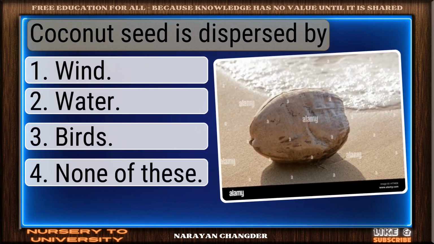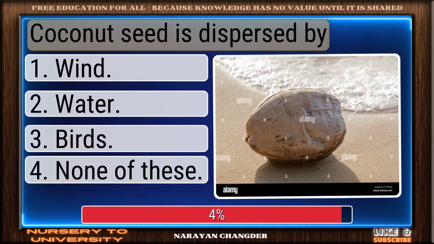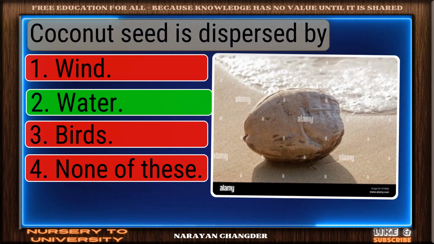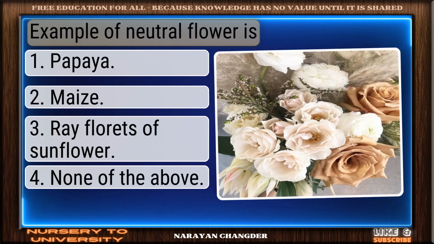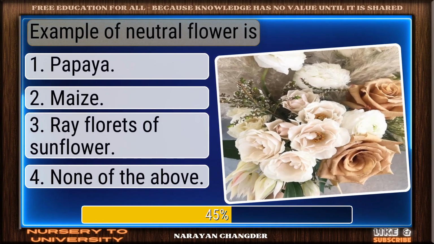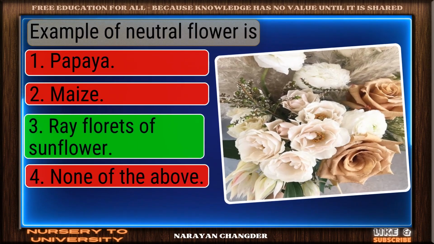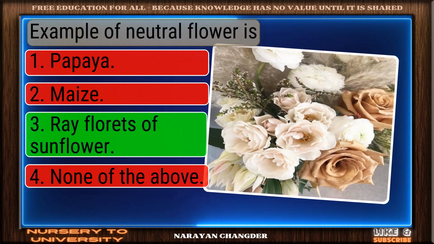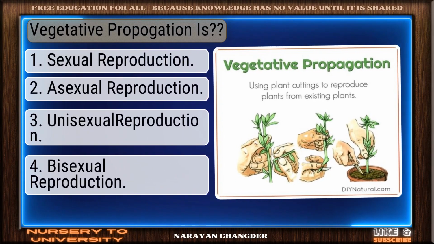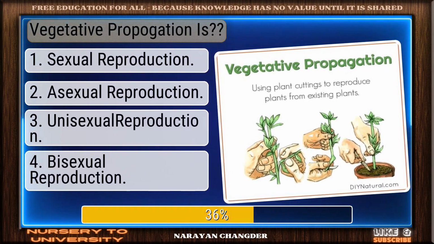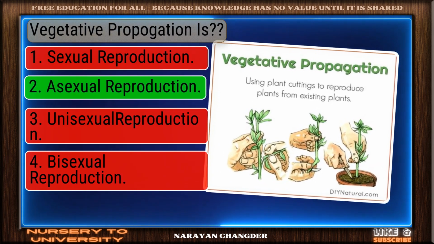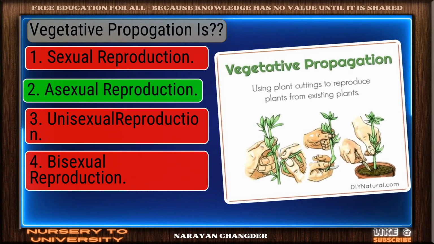Question number 211. Coconut seed is dispersed by. You're right. Water is the correct answer. Question number 212. Example of neutral flower is. Great thinking. Ray florets of sunflower is the right choice. Question number 213. Vegetative propagation is. Exactly. Asexual reproduction makes sense, and it is the right choice.